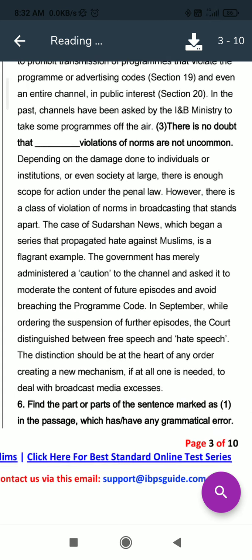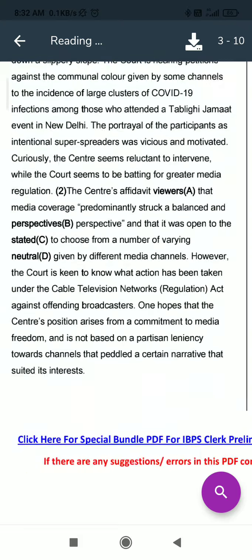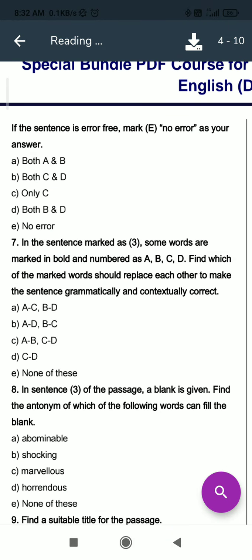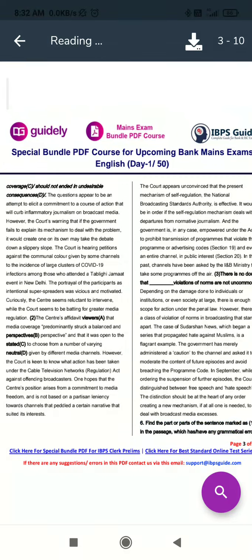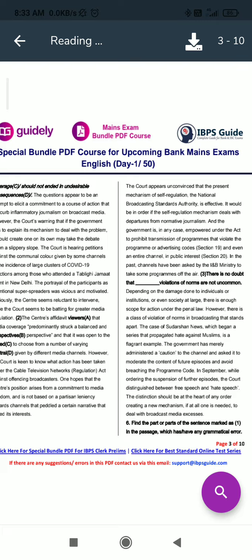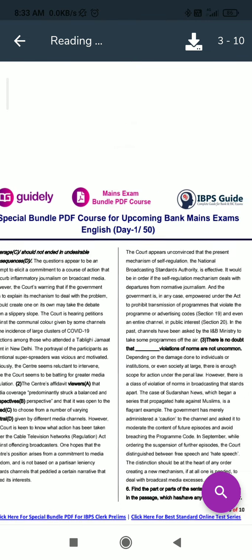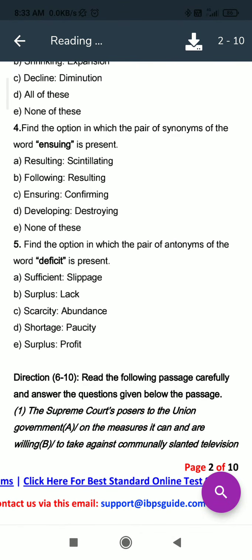Now the sixth question is, find the part of the sentence marked as 1 in the passage which has any grammatical error. So we have to find the grammatical error. If the sentence is error free, mark E, no error, as your answer. So we have to find the errors in the sentences marked as 1 in passage 1. So the sentence is given here.